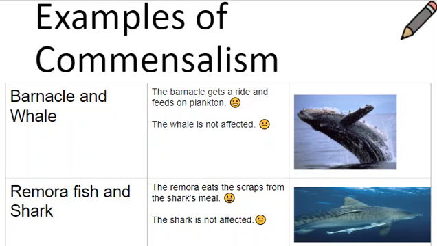The remora fish and the shark have a commensalism relationship because the remora hangs around underneath the shark and he gets the scraps from the shark's meals, and the shark is not affected.